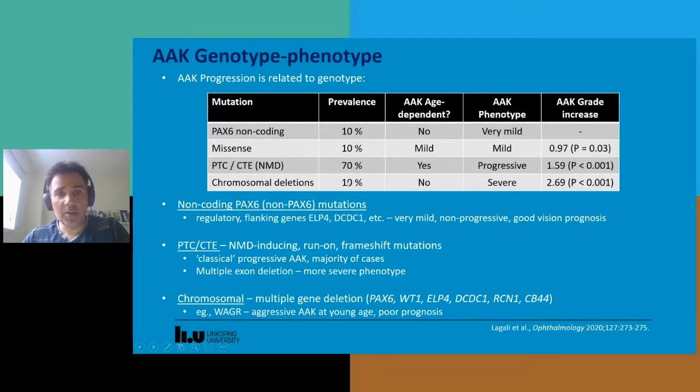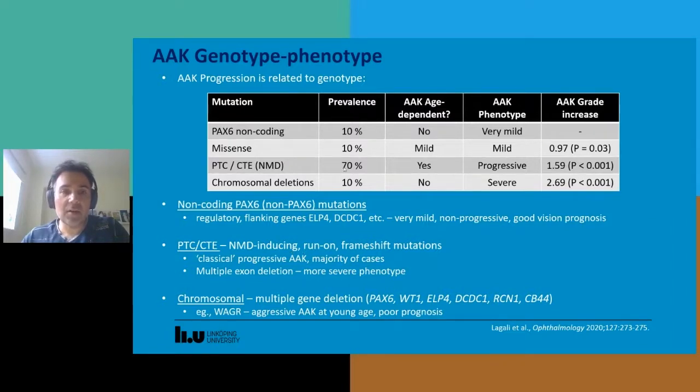Now, the bulk of the mutations in PAX6 and aniridia are the premature termination codon or C-terminal extension mutations. And these are like the run-on or the frame shift mutations. And they are nonsense-mediated decay-inducing mutations. So there's a lack of the functional protein.